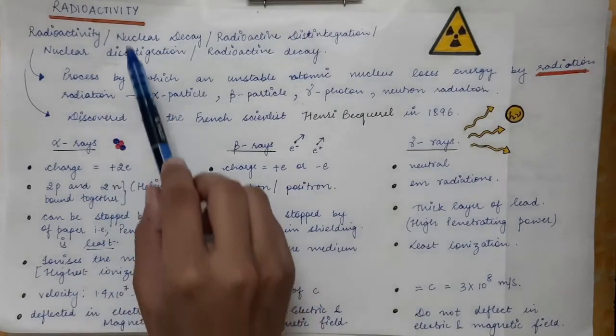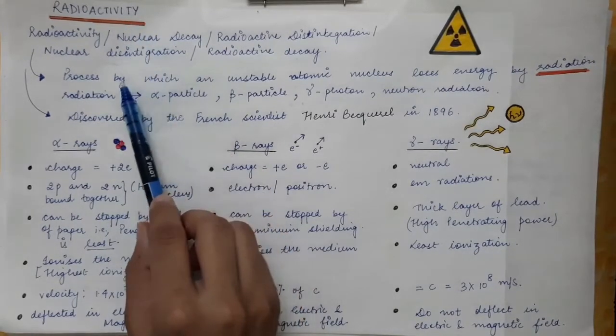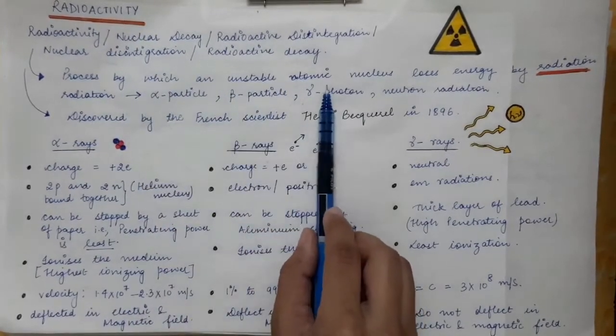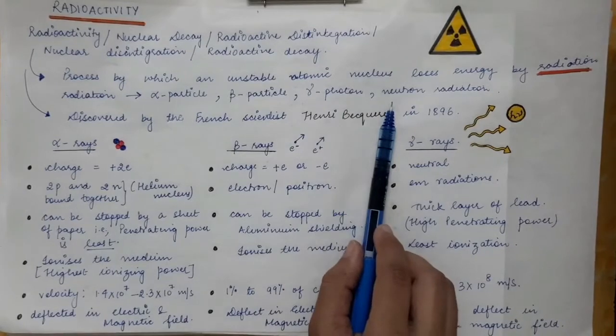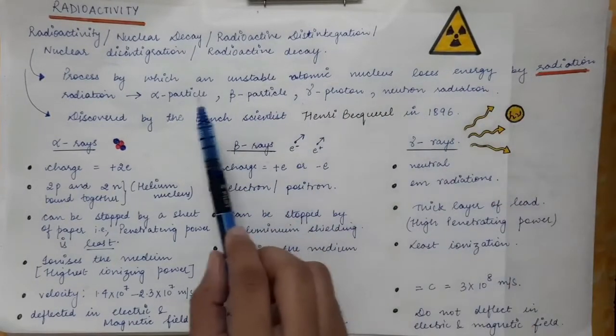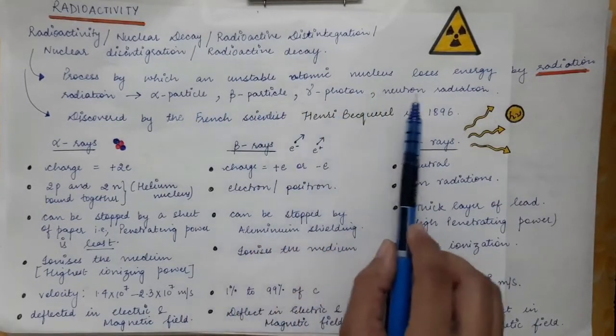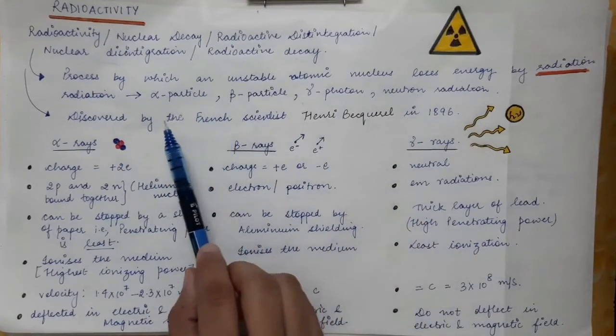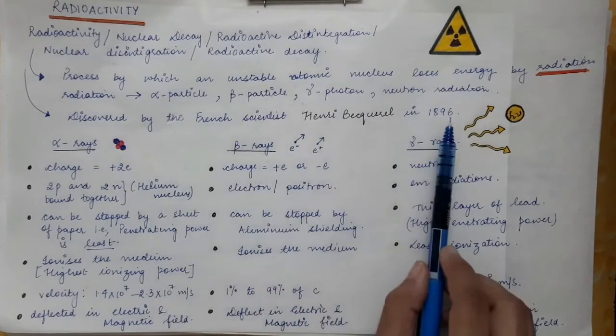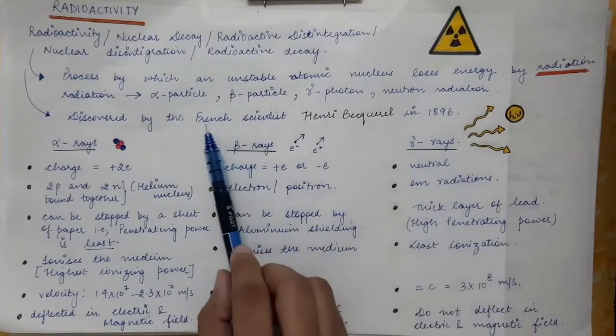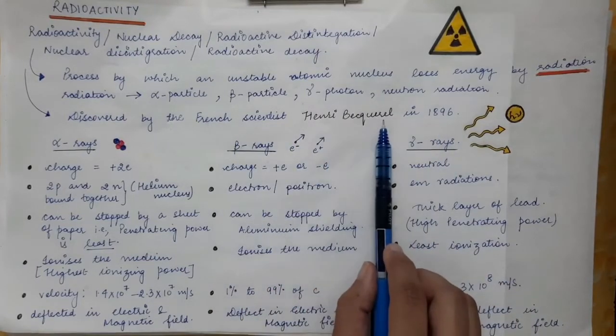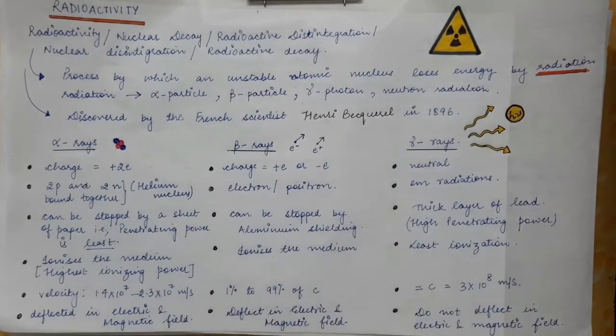Now this radioactive decay is where a nucleus decays to a more stable configuration by emitting radiations in the form of alpha, beta, gamma, or neutron radiations. This process was first discovered in 1896 by French scientist Henri Becquerel. Now what are alpha rays, beta rays and gamma rays? What are the differences between these?